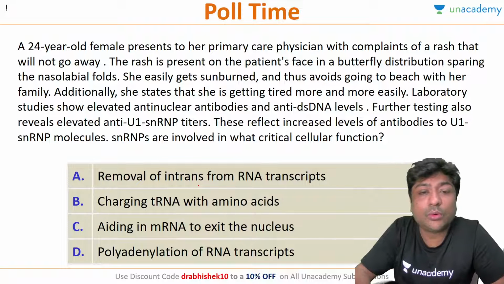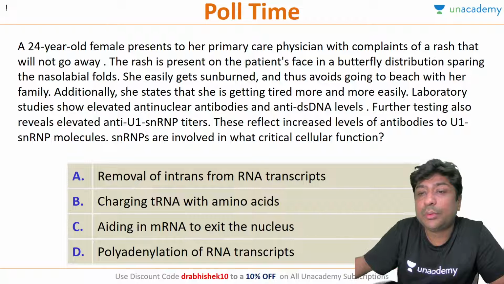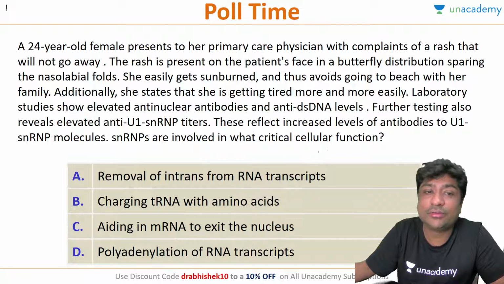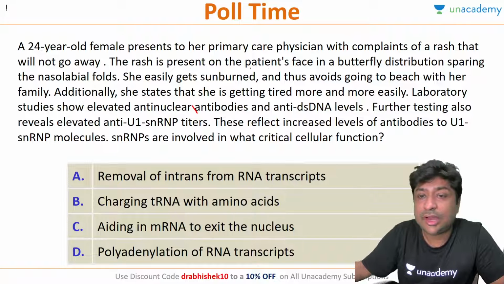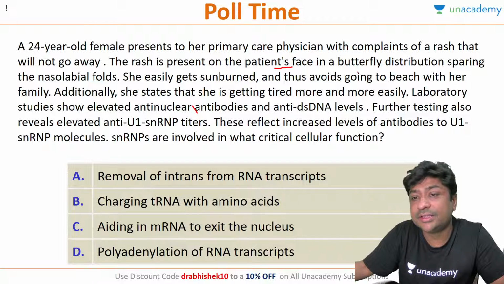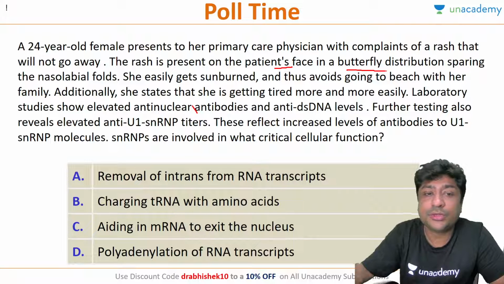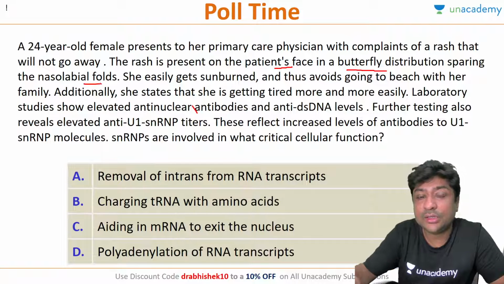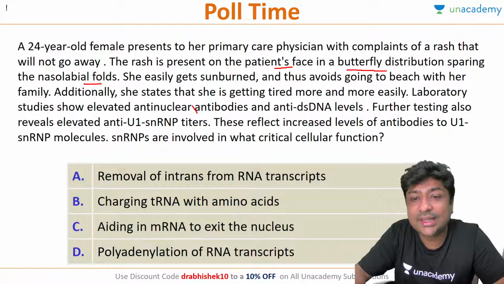A 24-year-old female presents to her primary care physician with a complaint of a rash that will not go away. The rash presents on the patient's face in a butterfly distribution sparing the nasolabial folds. She easily gets sunburned and thus avoids going to the beach with her family. Additionally, she states that she is getting tired more and more easily.